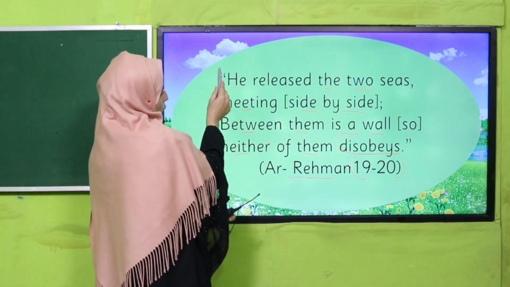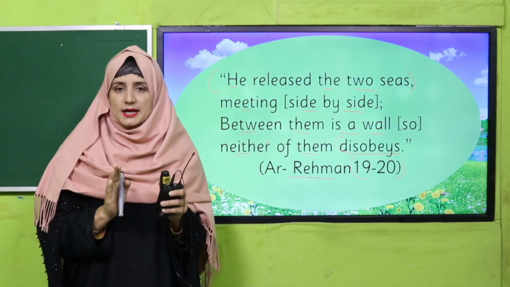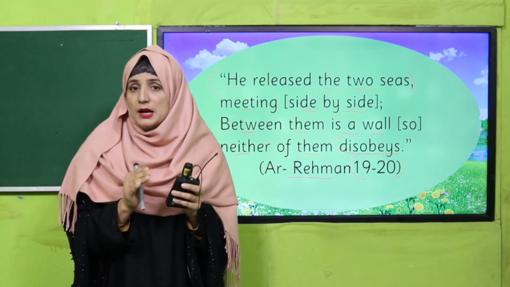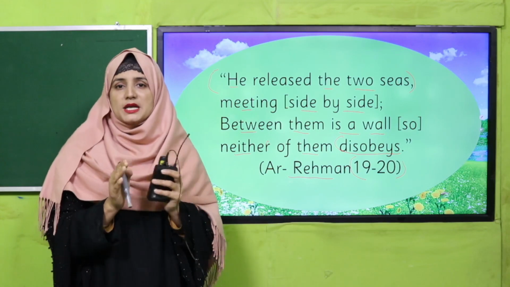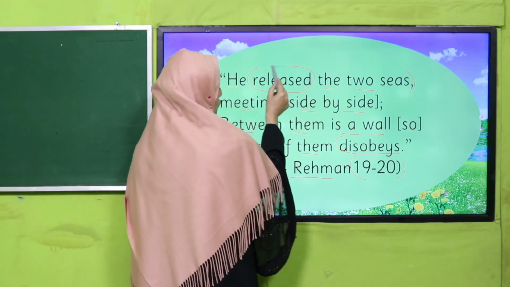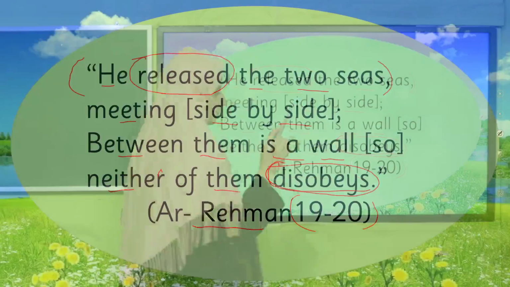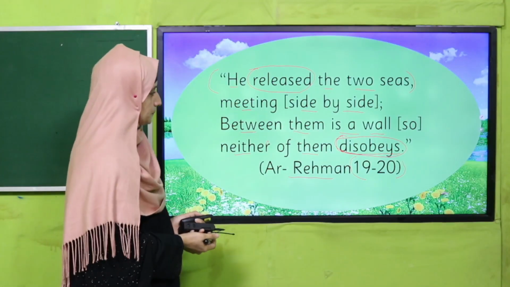He released the two seas side by side. There is no boundary, okay? But by the will of Almighty Allah, there is a wall and they don't meet with each other. I have highlighted two words, my dear students, released and disobeys. Do you know which words these are? Yes, these are verbs. So today we are going to learn about verbs.